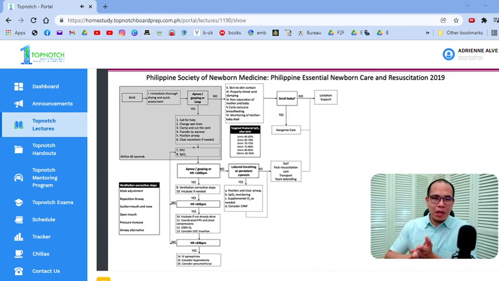So 30 seconds mong stimulate pa rin, secure the airway, give your oxygen support and positive pressure ventilation, your ambu bagging. Okay? Lalo na pag apneic or gasping ang baby. And when they ask you what's the sequence of ambu bagging, of bagging your baby when you're doing your resuscitation, okay? It's breathe 2, 3, breathe 2, 3, breathe 2, 3. Okay? We're talking about ambu bagging kapag hindi intubated yung bata. So that would hit around 40 to 60 breaths per minute.